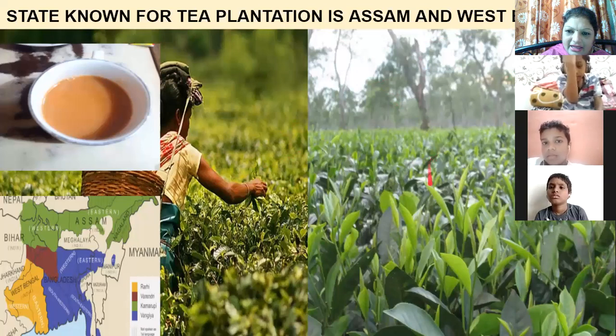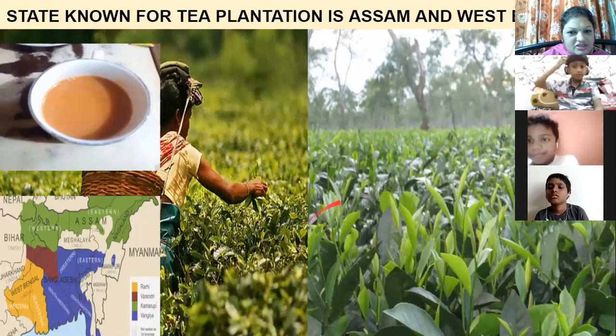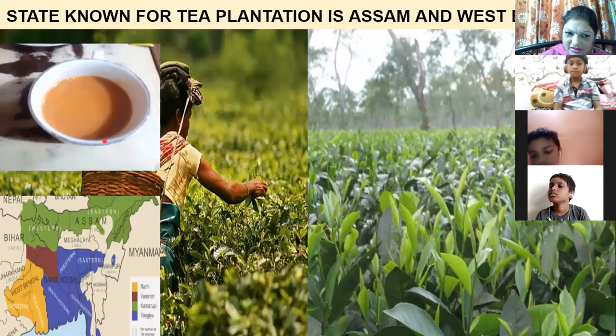We are getting the tea leaves. These are the tea leaves, boys. They pluck the tea leaves. They dry it. And later on, they make it in a powder form. And then you get this tea, hot tea. And it is very nice to drink in the rainy season.